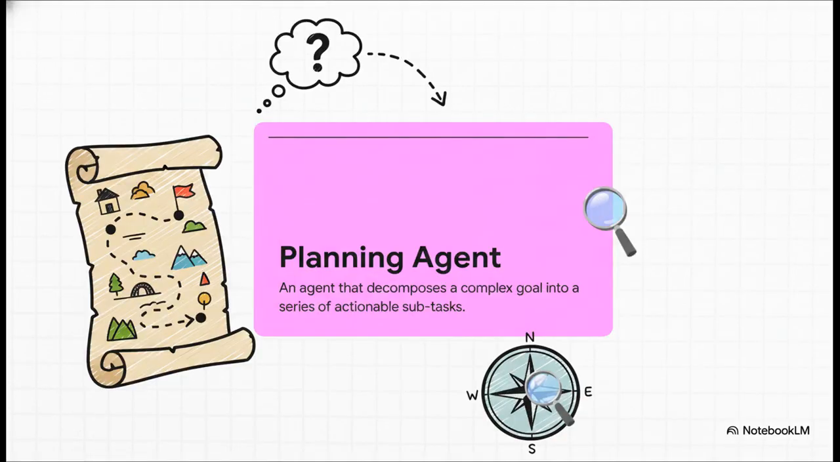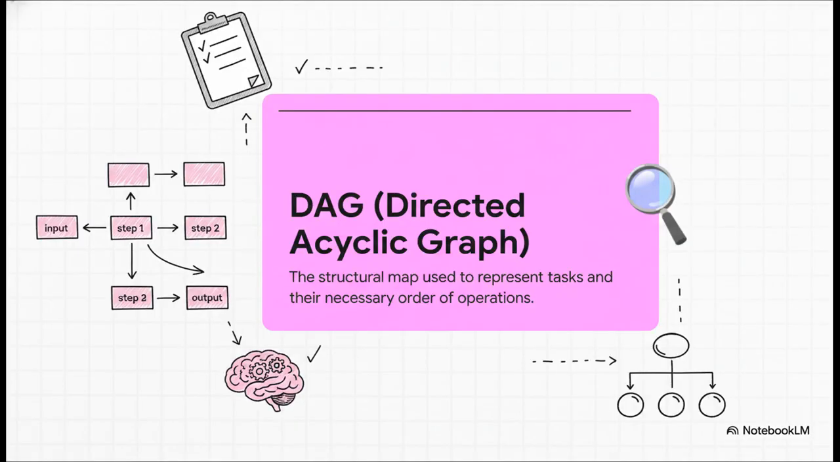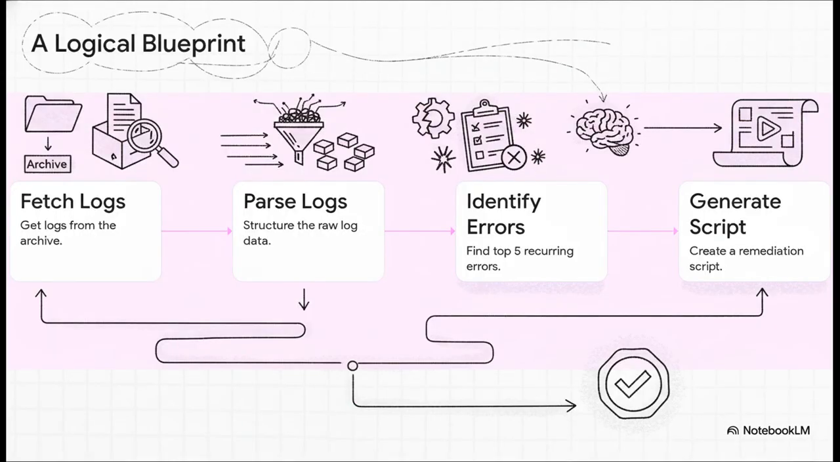A planning agent basically breaks down that huge goal into smaller, manageable steps. It builds the map. So what does that blueprint actually look like? Let's take a peek under the hood. It creates what's called a DAG. Think of it as a smart to-do list that knows the right order. So it figures out, first I fetch logs, then I parse them, then find errors, a logical flow.